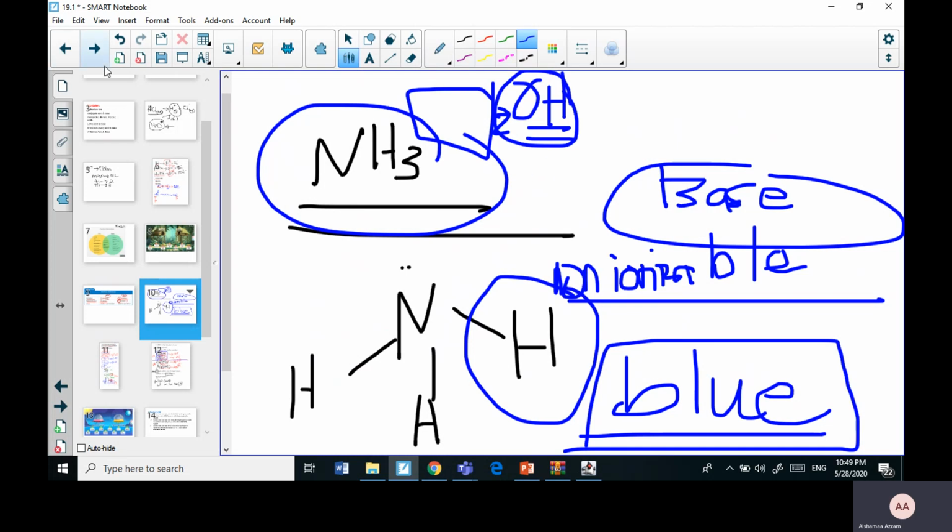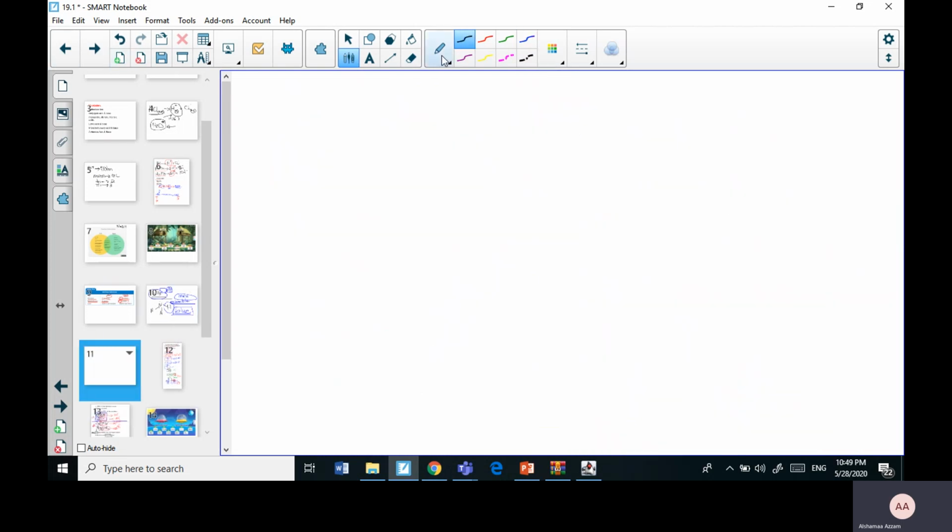So let's find out how. Ammonia is the only example that your book gives for a base that does not follow Arrhenius and actually follows the Bronsted-Lowry definition. When we do more practice, I might give you other examples, but in your book they only speak about ammonia.